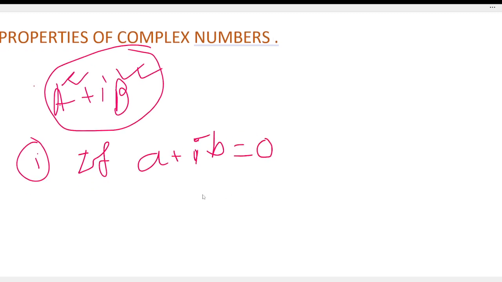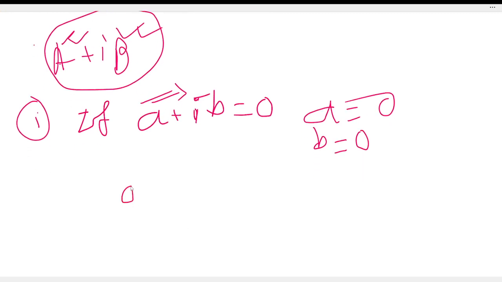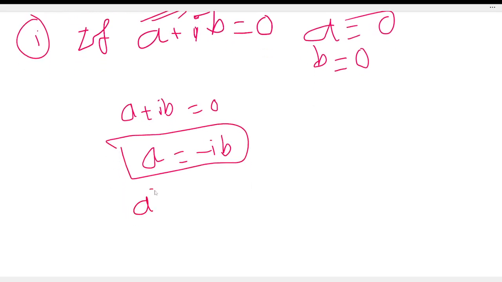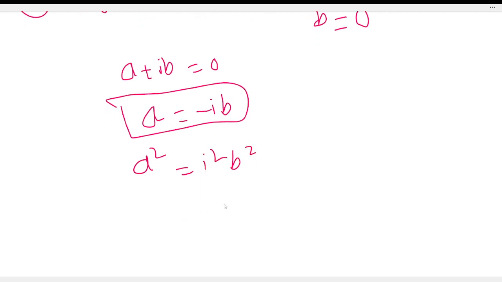Next, a and b being real, we have a plus ib equal to 0, so a is equal to minus ib. Squaring, a square is equal to i square b square, and i square is equal to minus 1.